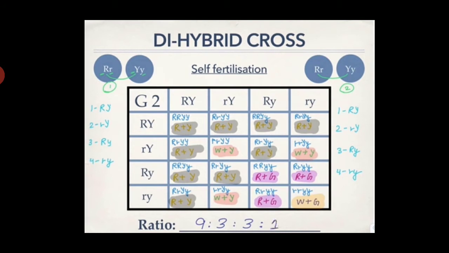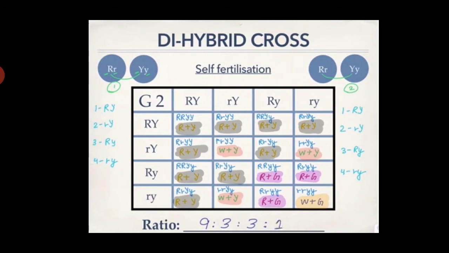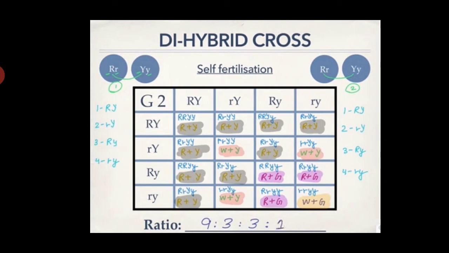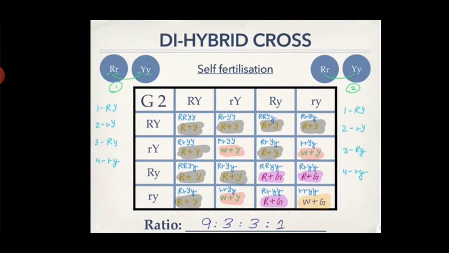Mendel took two pea plants where the seeds of the first pea plant are round and green, and the second pea plant is wrinkled and yellow. These two plants were crossed. Then, in the F1 generation, all plants produced round yellow seeds. Then, he crossed the F1 generation with another F1 generation.